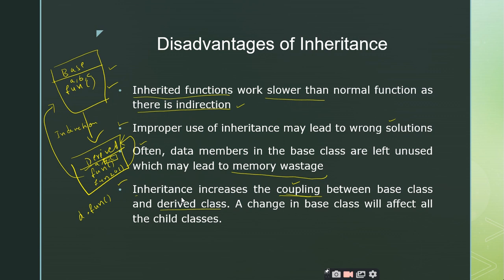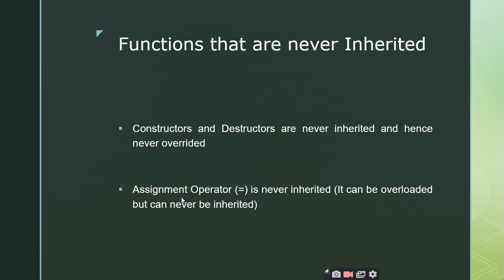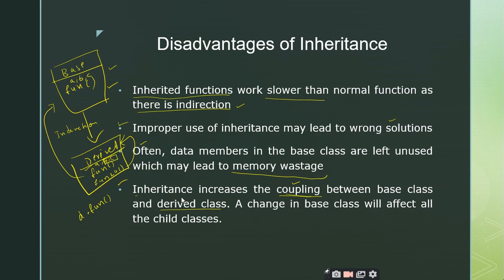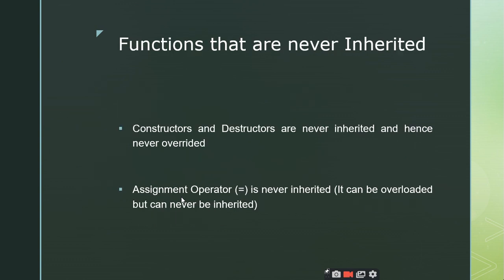Right. So this completes our third unit, and the inheritance concept is completely covered with all the programming examples we have explained. Let me have the last slide. Constructors and destructors are never inherited and hence never overridden.